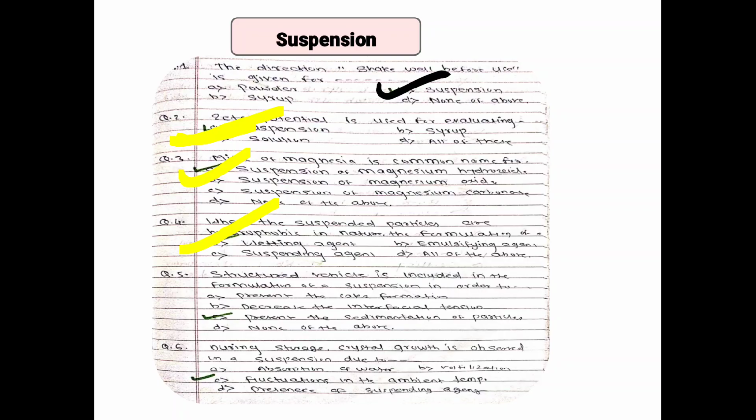So structured vehicle is included in the formulation of suspension in order to prevent sedimentation of particles. During storage, crystal growth is observed due to fluctuation in the ambient temperature. These questions you have to verify.